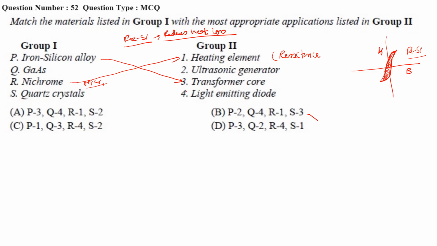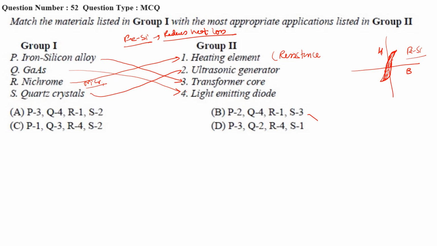So this is a piezoelectric material. Whenever there is a motion, it produces some electrical signal, and when we send some electrical signal, it produces vibration that helps to create ultrasound. Right? So S will match with 2. So Q will match with light emitting diode.